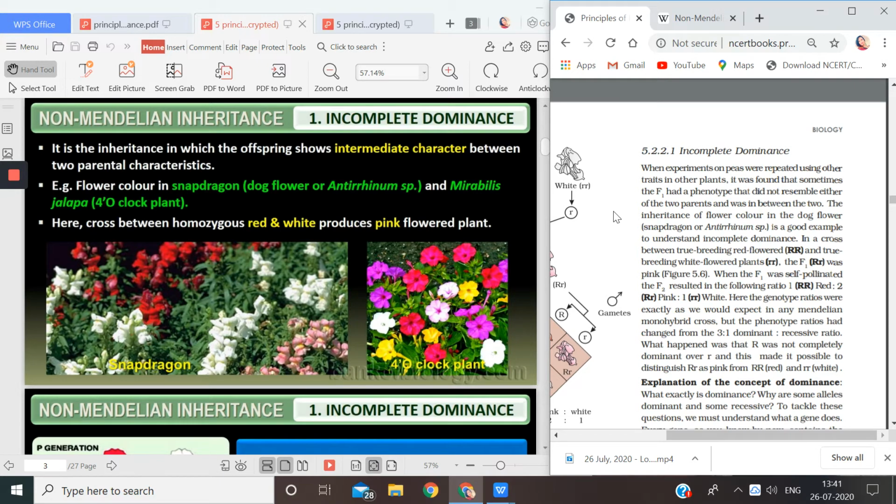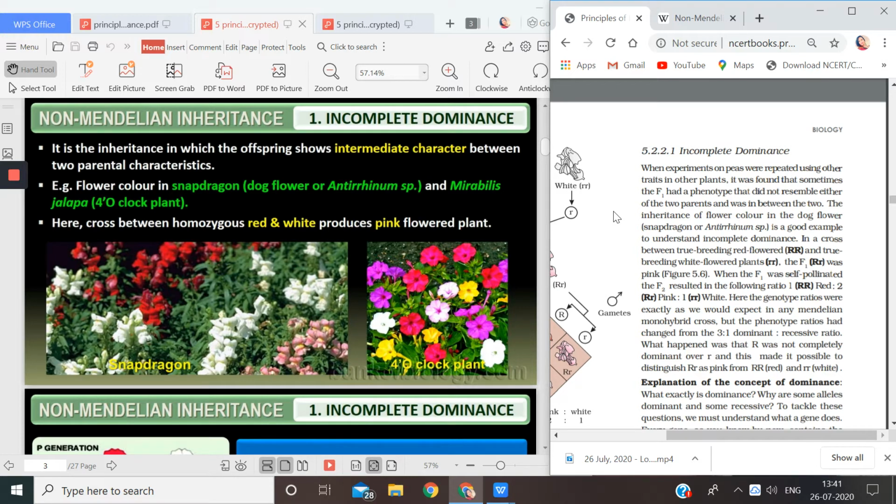But now, when he started doing more and more experiments on other traits, what he found was that in the F1 phenotype, he got a few progenies or plants which did not resemble the characters of the parents. Rather, they were in between the two.